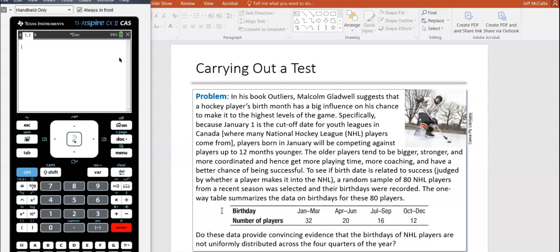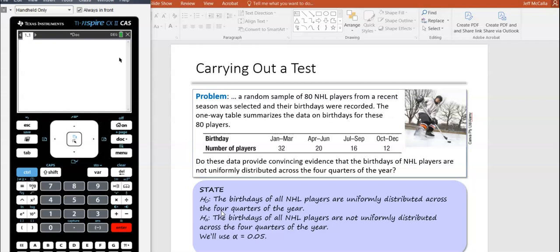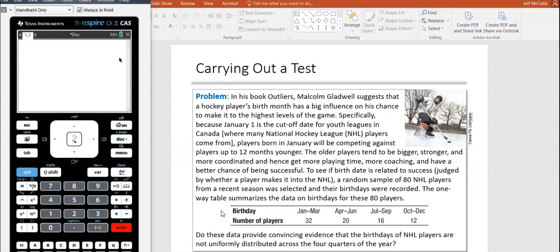So do these data provide convincing evidence the birthdays of NHL players are not uniformly distributed across the 4 quarters of the year? I like to parrot that back in some of our responses here. So you want to start by talking about what's the null, what's the alternate. The null is that birthdays make no difference. So the null is that the birthdays of all NHL players are uniformly distributed across the quarters of the year, or across the year, basically. So it's uniformly distributed. There's nothing unusual going on here. That's the null. The alternate is they're not uniformly distributed, right?